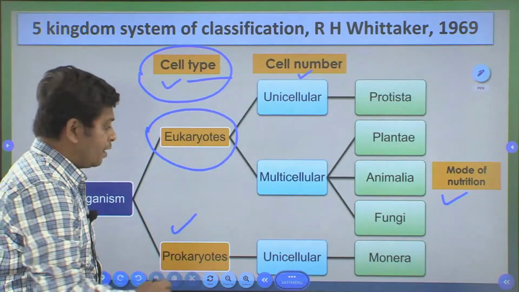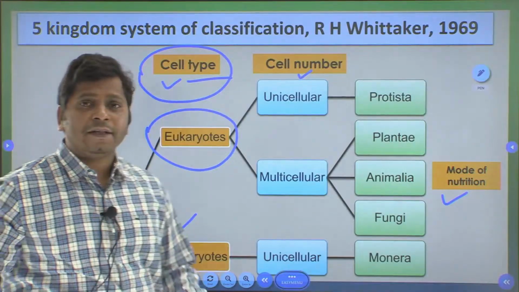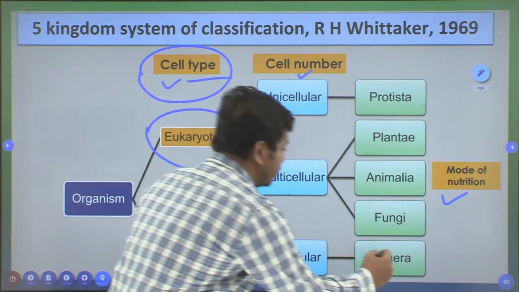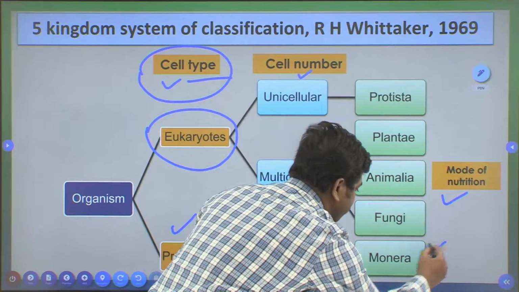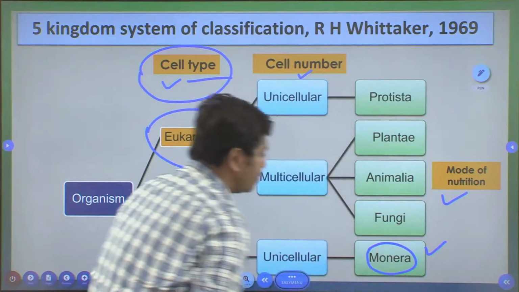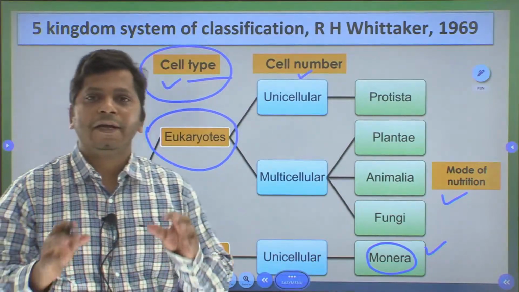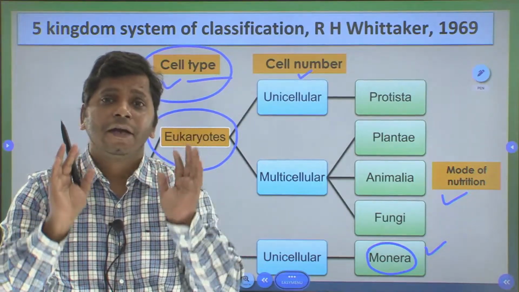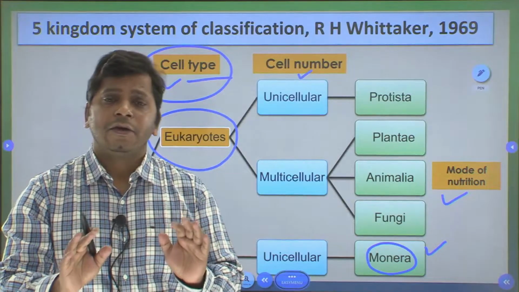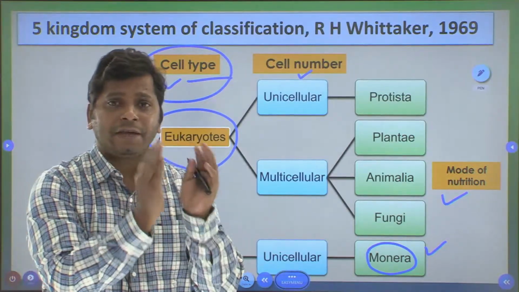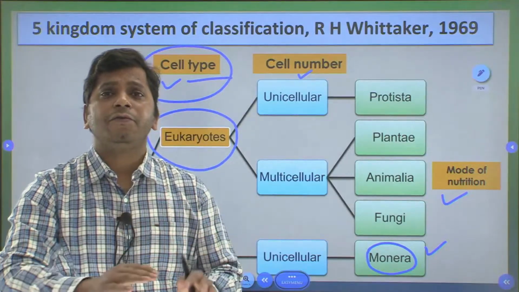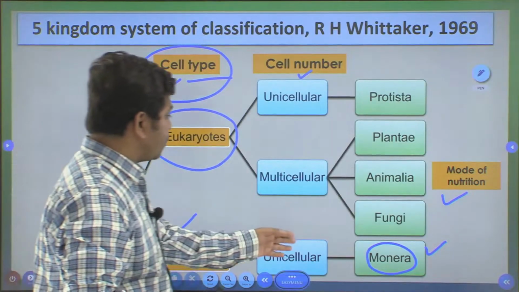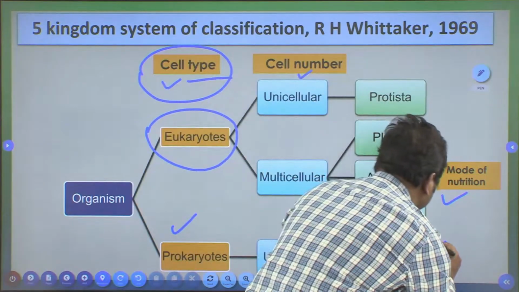And prokaryotes are unicellular in nature. They are truly unicellular, and he placed them under a particular kingdom and named that Monera. So, all Monera will include prokaryotic organisms, and these are truly unicellular organisms. So, now we have classified the prokaryotes into a separate group altogether. And what will this Monera group include? They will mostly include bacteria